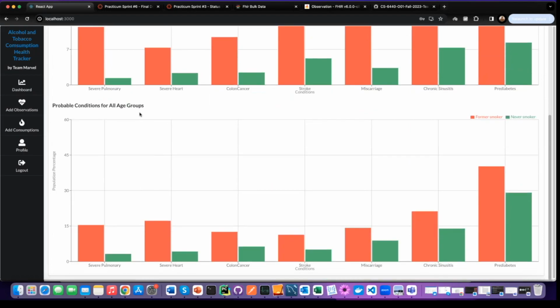We also have the same data available for all age groups, which is more spread over here.